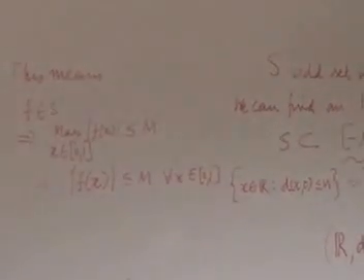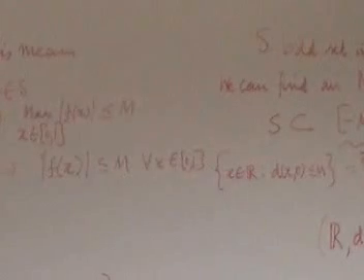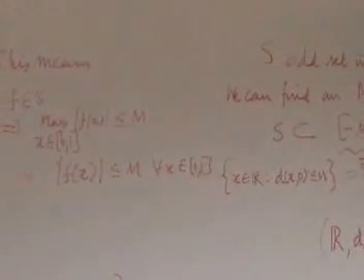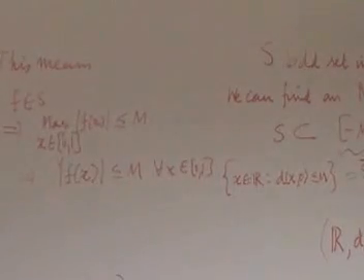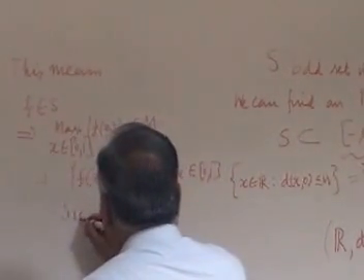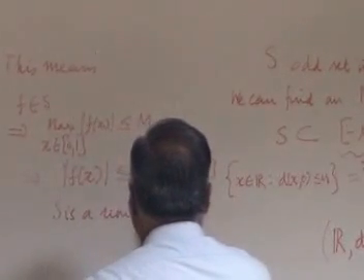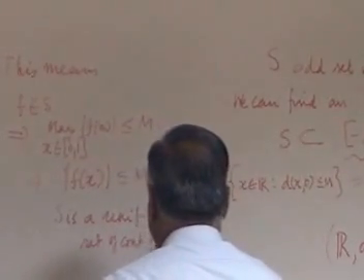Bounded means |f(x)| must be less than or equal to M. Uniformly means the same bound works for all the functions in that set. So this is what is known as S is a uniformly bounded set of continuous functions.